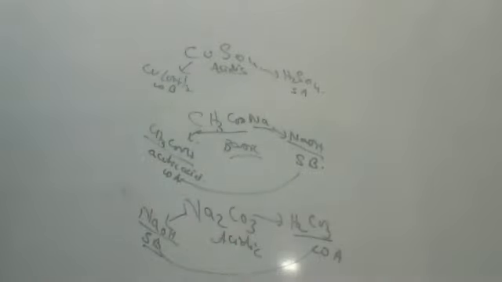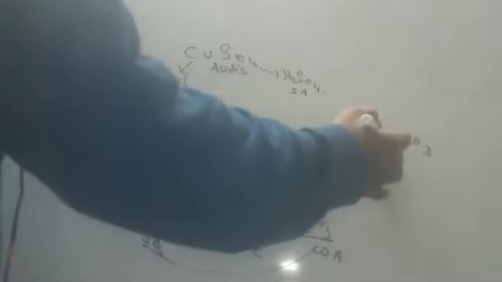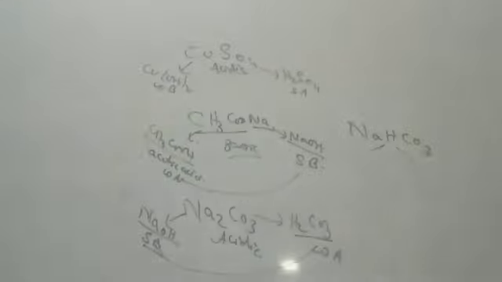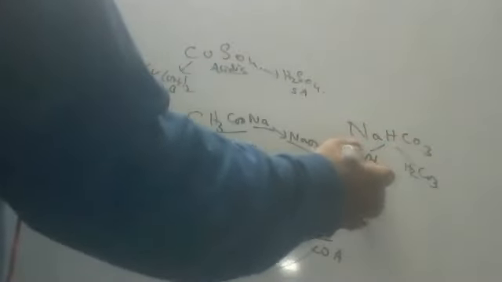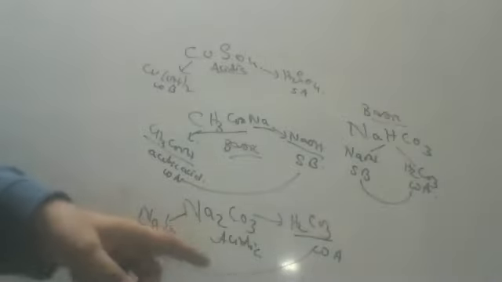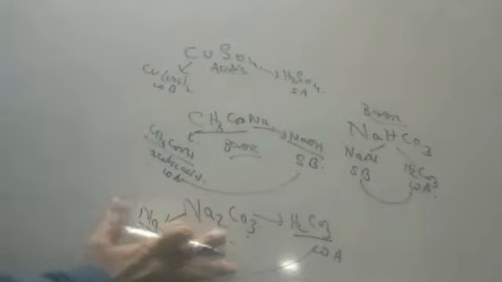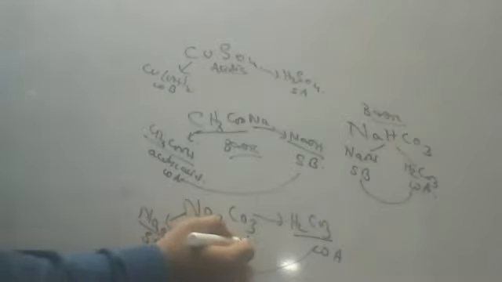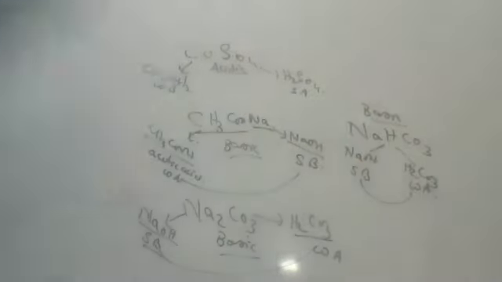Next one, sodium hydrogen carbonate, NaHCO3. Okay, children. NaHCO3 is coming from which base, children? NaOH. And which acid? H2CO3. This is a strong base and this is a weak acid. Because it is a strong base and weak acid, this is also a basic salt. I'm very sorry, this is a basic salt. Because strong base, weak acid, basic salt.